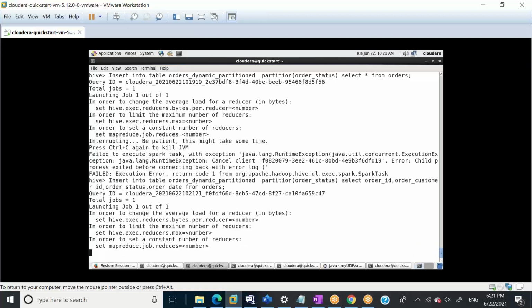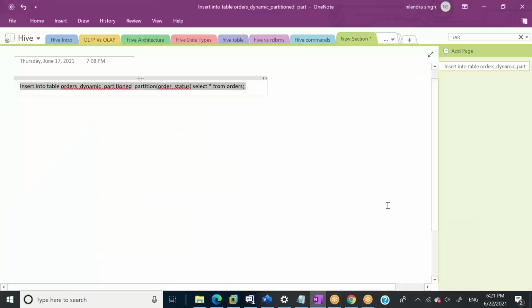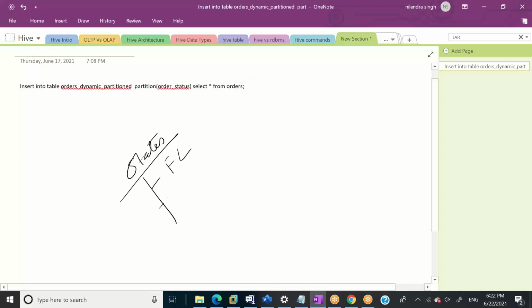So what is it going to be doing now? It will partition, obviously. For Hive, it doesn't matter what the column value is. For Hive, Nilendra, Monica, these are strings. Even 26 May 2021 is a string. Am I making sense? Hive is a machine. For you guys, when you say states, you will say Florida, New York, or maybe New Jersey, and if I put my name here, you will say Nilendra, are you a fool? Nilendra is not a state, it's a name.